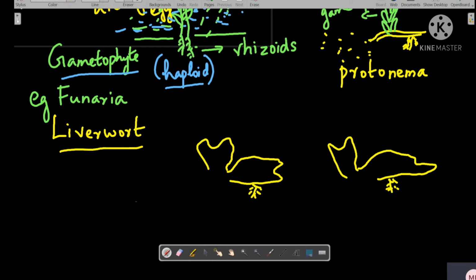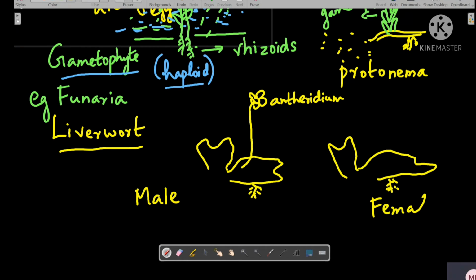There is a male thallus which bears the male sex organ, called the antheridium, and the female thallus bears the female sex organ, which is called the archegonium.